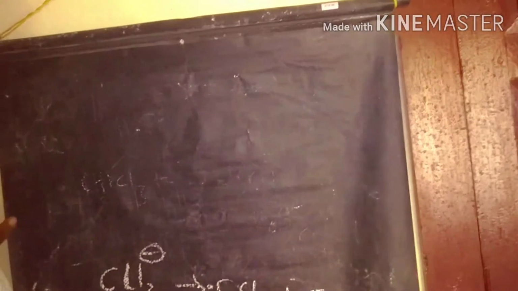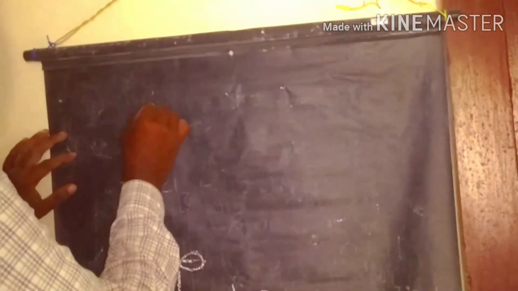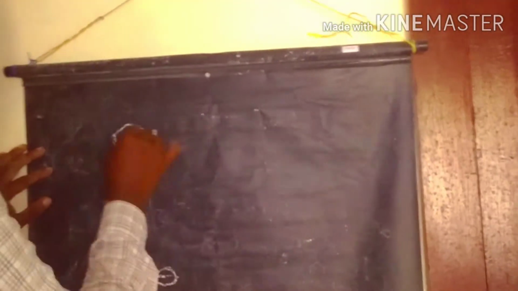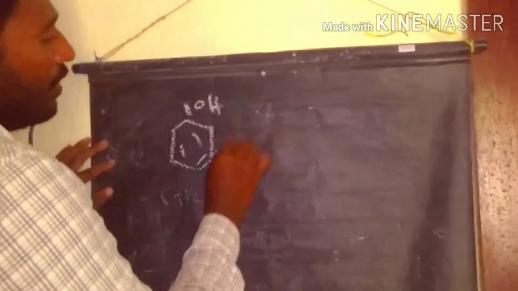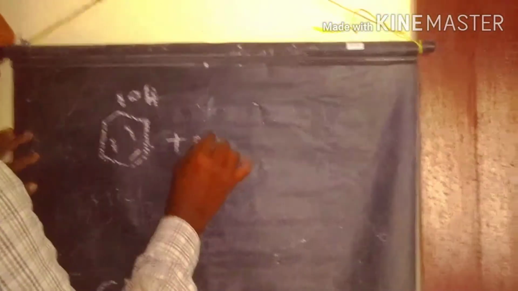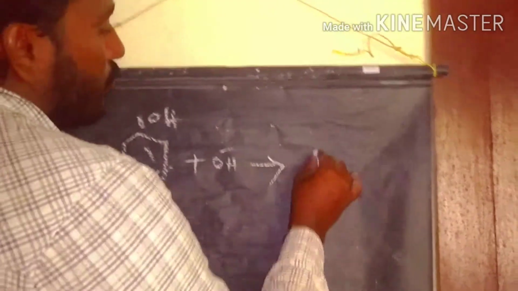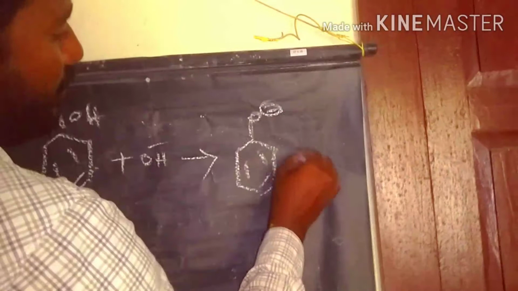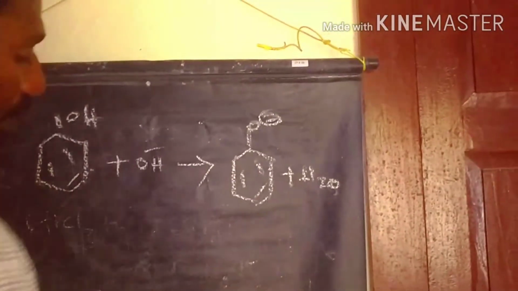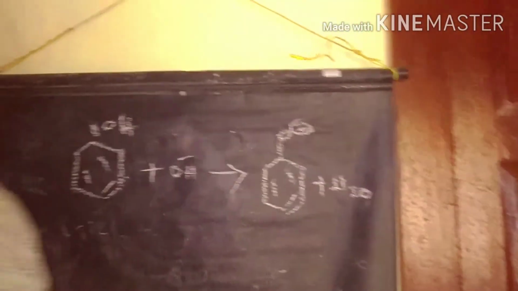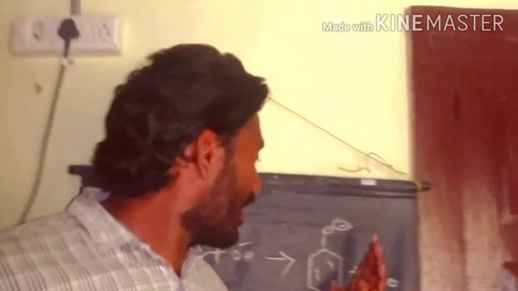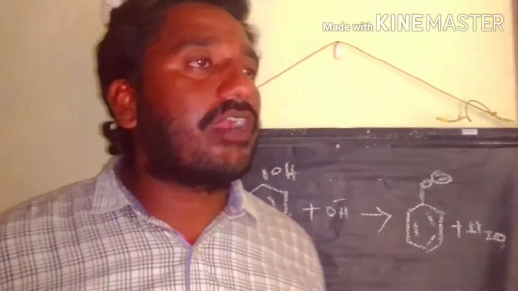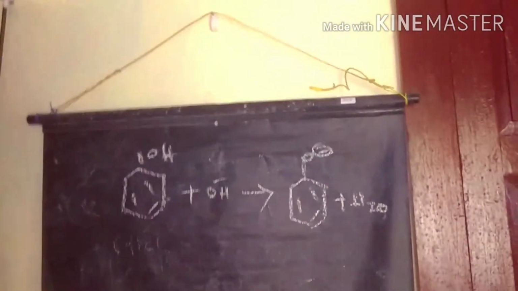We know very well that phenol acts as an acid. The phenol reacts with the base OH minus, and the product is the phenoxide ion, plus H2O. Then the phenoxide ion reacts with this dichlorocarbene. The phenoxide acts as a nucleophile and the dichlorocarbene as an electrophile, so the nucleophile attacks the electrophile. Next we get this intermediate.